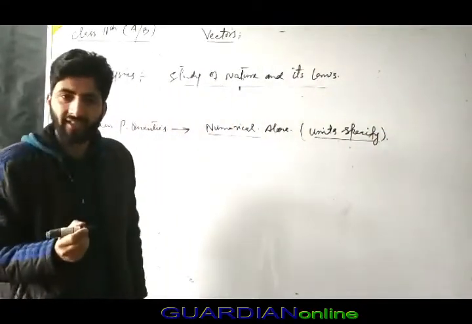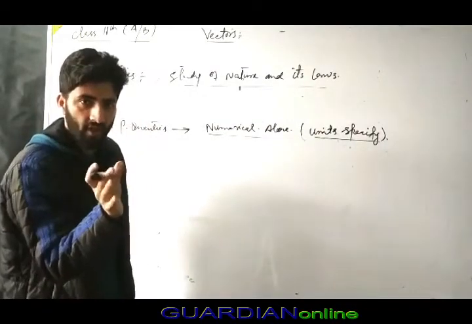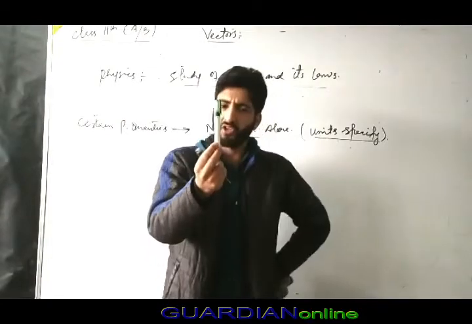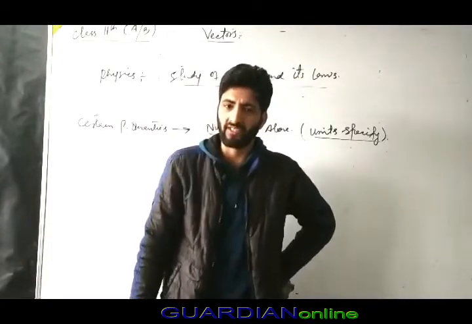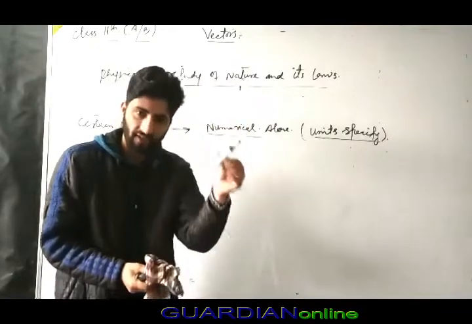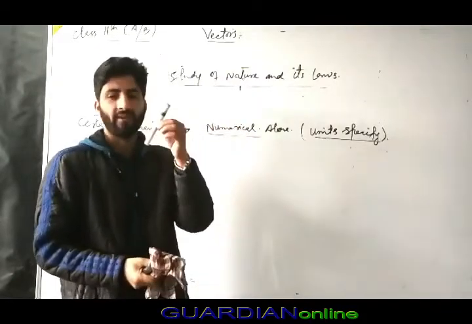For example, I have a pen and this marker. Can we compare it with time? No, because it involves the measurement of a different kind.